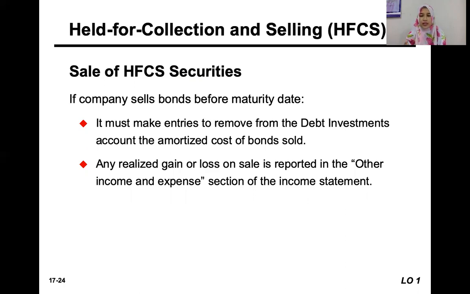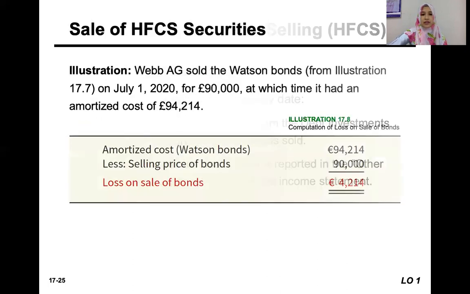Okay, I know it's quite a bit confusing for you to remember, but because we want to dispose of this investment asset, that's why we have to close down everything, and then we need to transfer or recognize any gain or loss to the income statement. It's no longer in the comprehensive income. Comprehensive income is only for the unrealized gain or loss on the fair value adjustment.